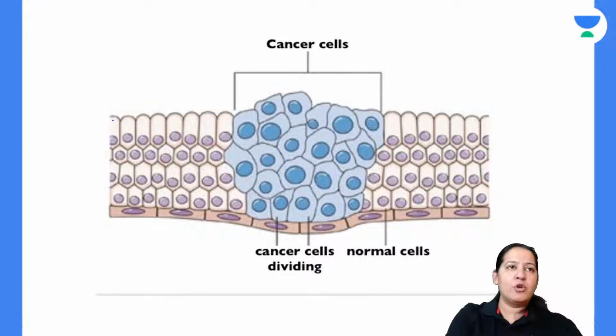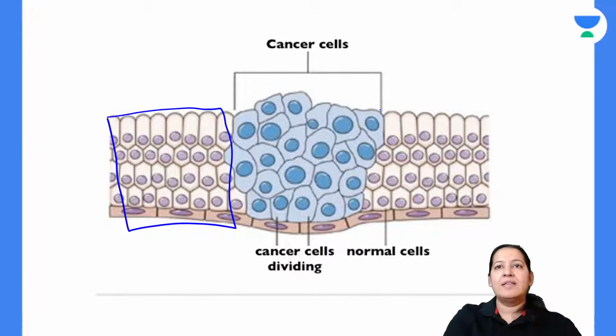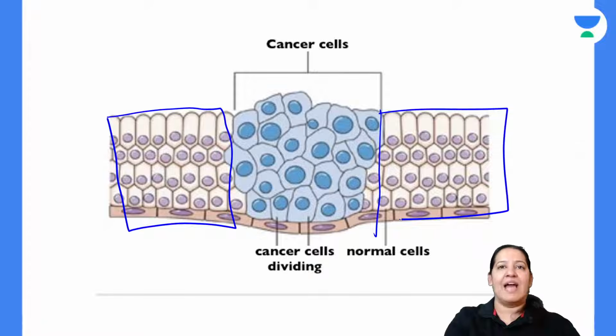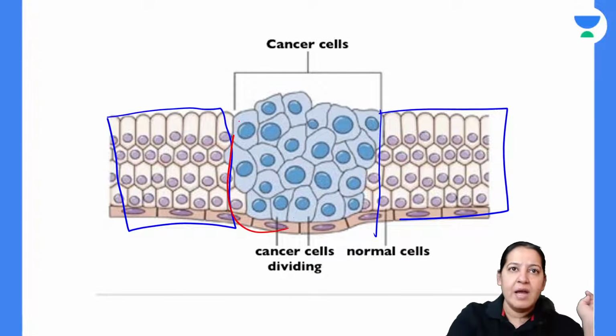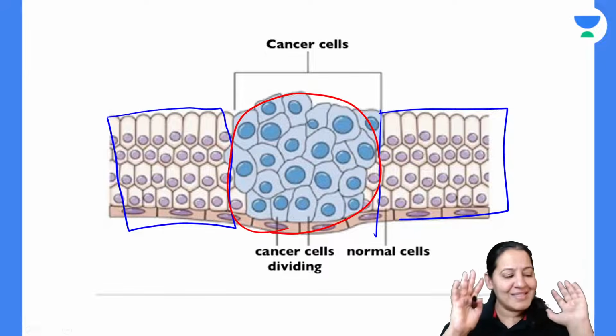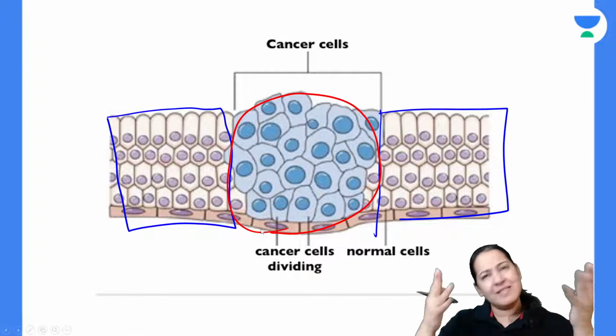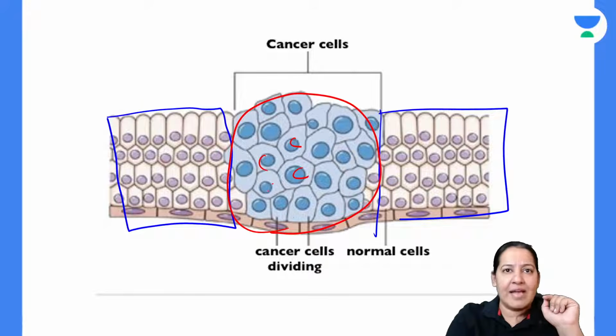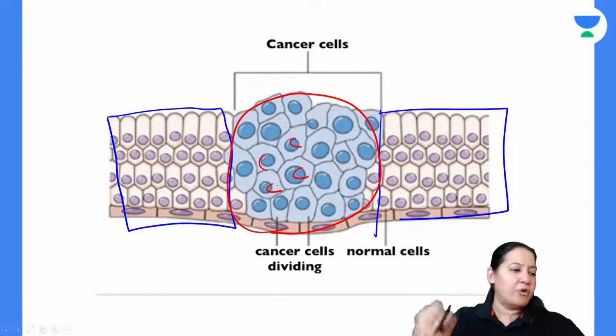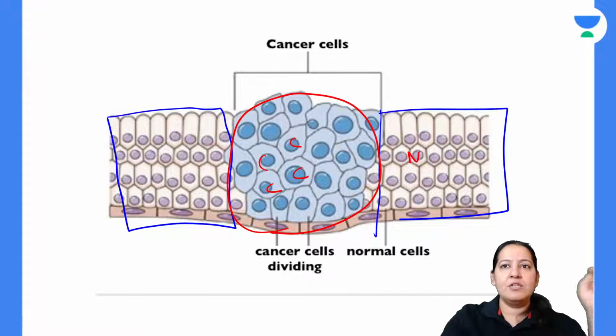So can you see these are the normal cells of the skin? These are normal cells of the skin this side. These are also normal cells of the skin this side. And in between, you can see the blue cells. These one I'm marking with red. These are cancer cells. So a cancer is developing in any organ. It is a skin, so it can develop in any organ. So these are the cancer cells. These all are cancer cells. So basically what we have to do, and these are the normal cells. These all are normal cells.